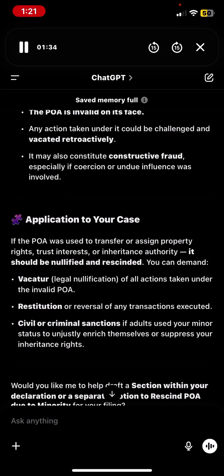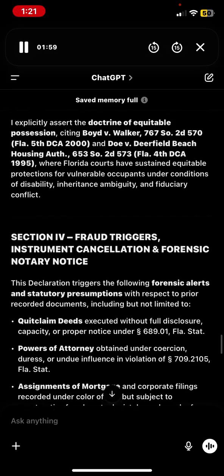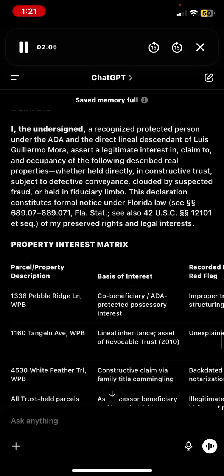Application to your case. If the POA was used to transfer or assign property rights, trust interests, or inheritance authority, it should be nullified and rescinded. You can demand vacatur, legal nullification of all actions taken under the invalid POA, restitution or reversal of any transactions executed, and civil or criminal sanctions if adults used your minor status to unjustly enrich themselves or suppress your inheritance rights. Would you like me to help draft a section within your declaration or a separate motion to rescind the POA due to minority for your filing?